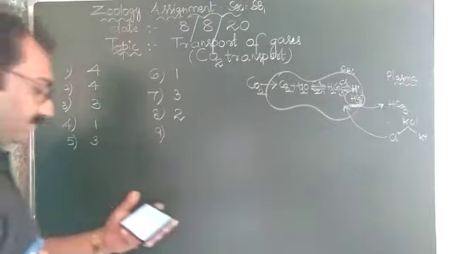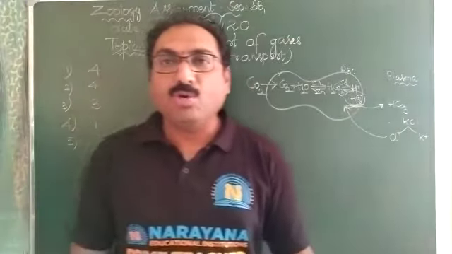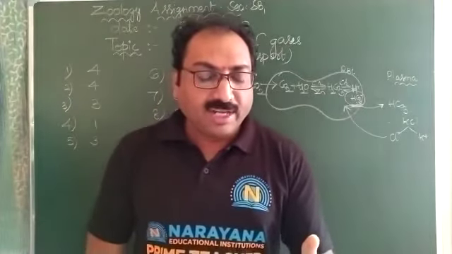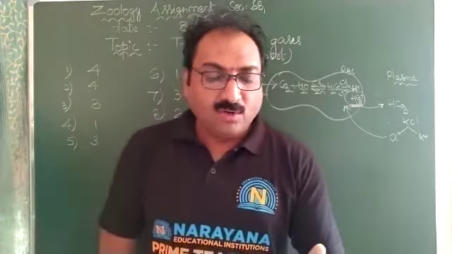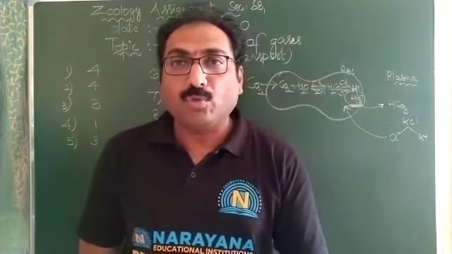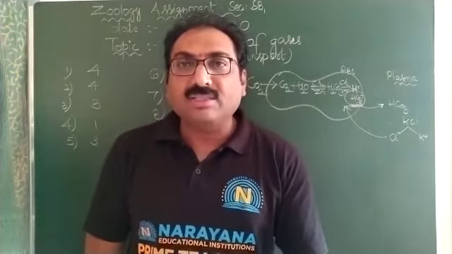Next, the ninth question: CO2 is transported... The options are given: by RBC, second one as bicarbonates, third one in dissolved state through plasma, fourth one, all of this. We know CO2 is transported by all these three ways.